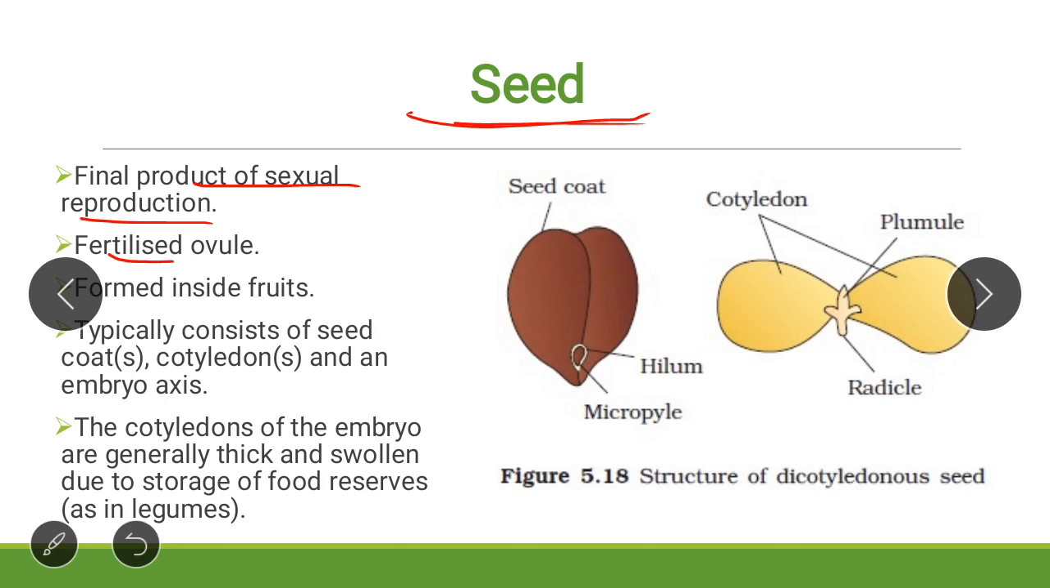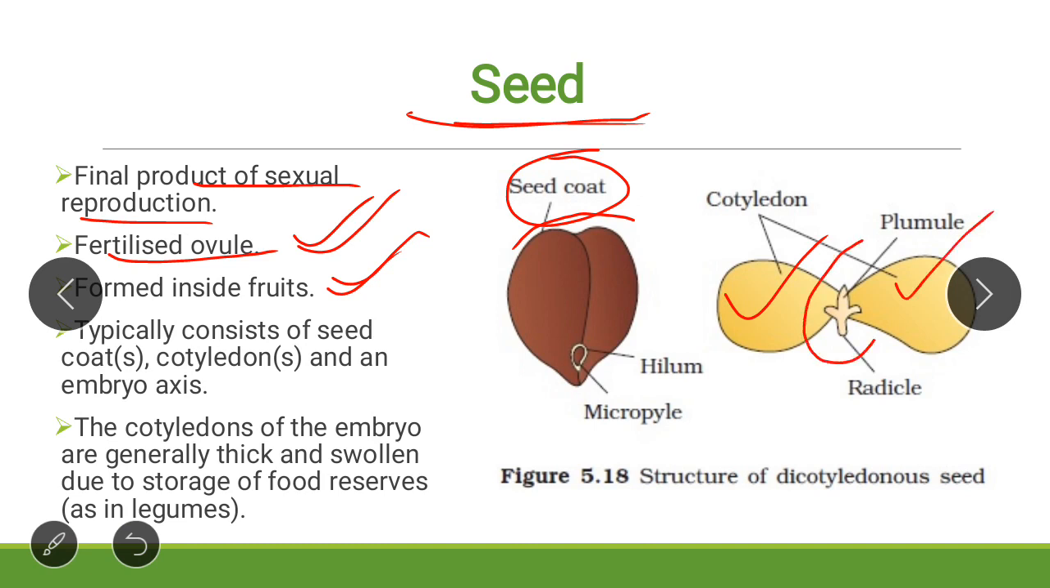We will study later in parthenocarpic fruits. So what is seed? It is the fertilized ovule. It is formed inside the fruit, and a typical seed consists of a seed coat. The seed is covered by this seed coat. It contains cotyledons, 1 and 2. In case of monocot, a single cotyledon. In case of dicot, two cotyledons, and an embryonal axis. So a typical seed consists of seed coat, cotyledon, and embryonal axis.